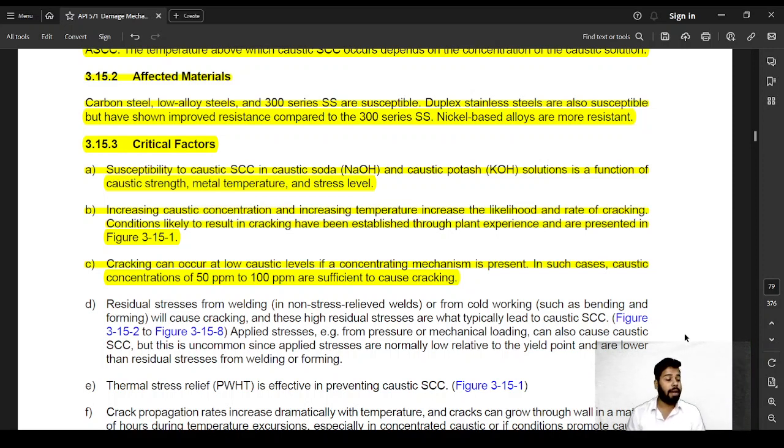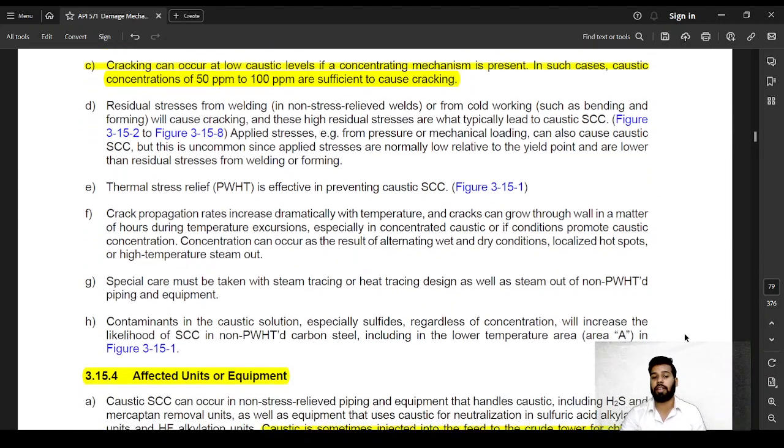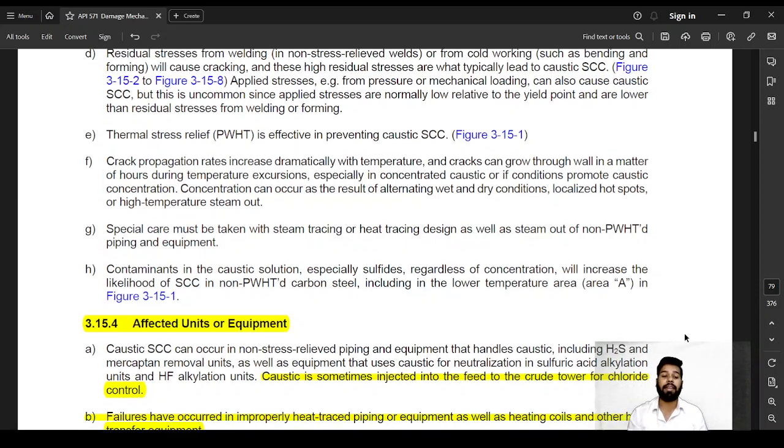Residual stresses from welding, that is, if you don't do post-weld heat treatment, then there will be residual stresses. This can also be a factor in caustic stress corrosion cracking. Or if you have done any kind of cold working to your equipment, that can also be a suspect area for caustic stress corrosion cracking. Thermal stress relief is effective in preventing caustic stress corrosion cracking. Crack propagation rates increase dramatically with temperature.